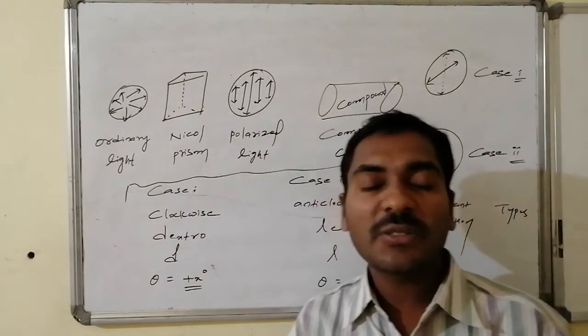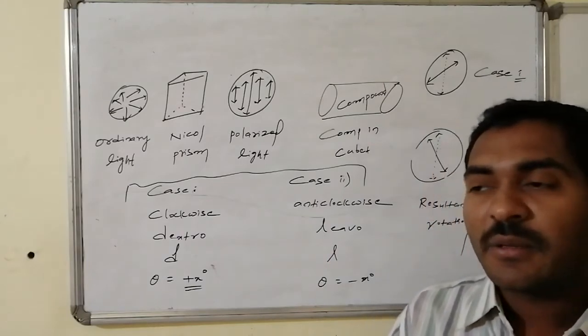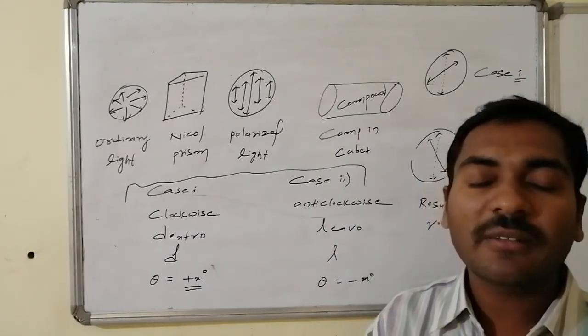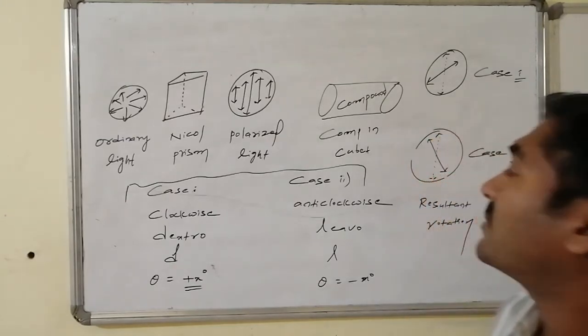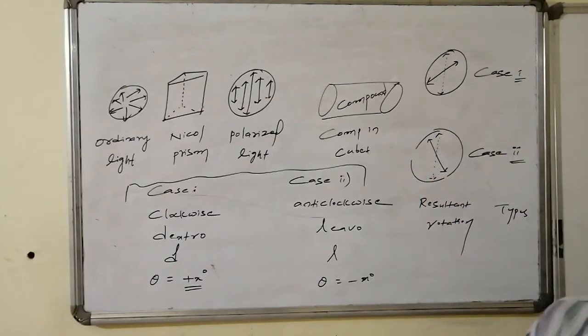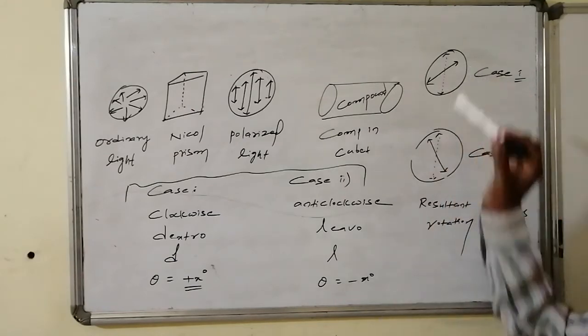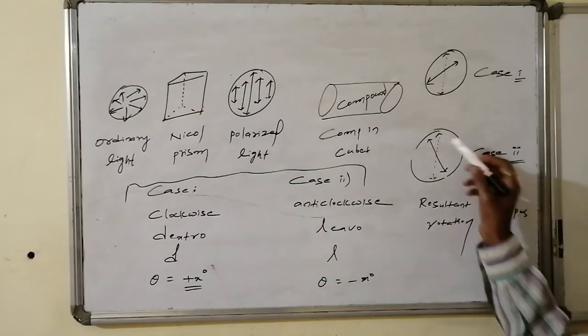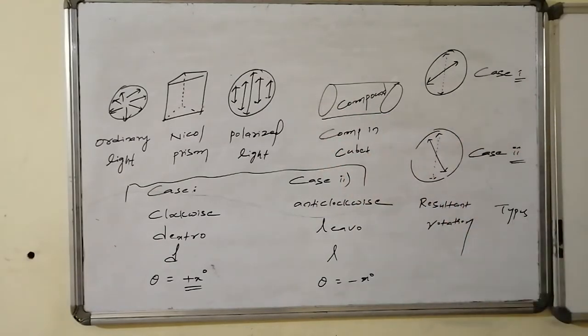Optical inactivity is due to what? Achirality. But if the molecule is chiral, non-symmetric, dissymmetric, in that case there will be some deviation in the direction of the plane polarized light. It may be rotated towards the clockwise, or the plane polarized light may deviate from its original path and attain an anticlockwise direction also.